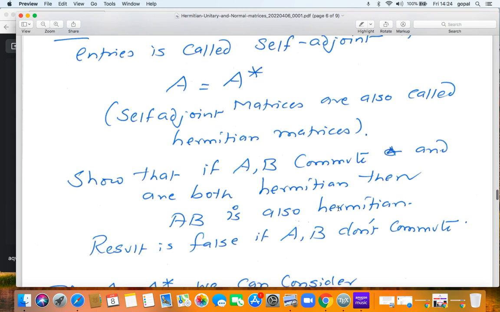The proof is very easy. AB equals BA. So (AB) star is B star A star, but B star is B and A star is A. So (AB) star is BA, but BA is AB. So (AB) star is AB. So AB is also Hermitian.